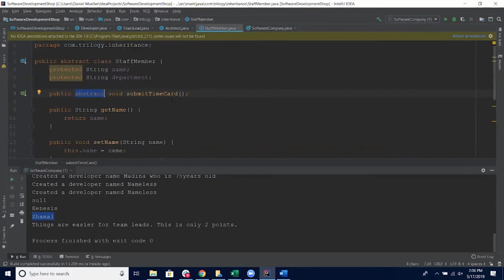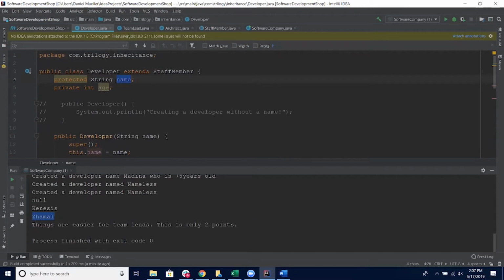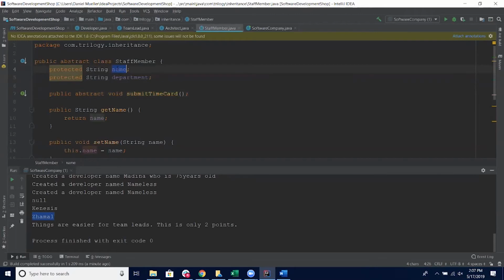There is a get name on staff member. And there is an instance variable in staff member called name. And there is another declared instance variable in developer called name. So we're treating Medina as a staff member, and so we only have access to the staff member things. But when we created her as a developer, we set the name that's on developer. See, on developer, there's this name, and on staff member, there's also name here.